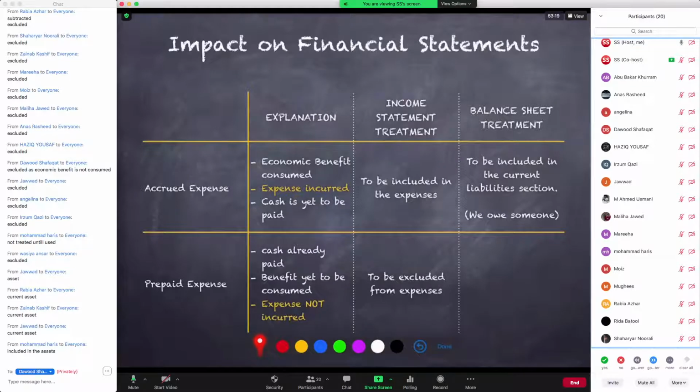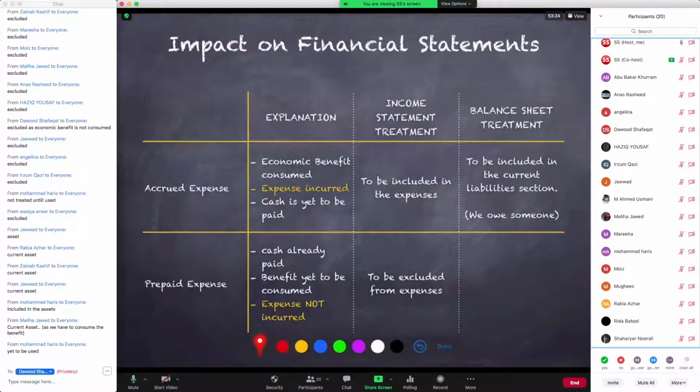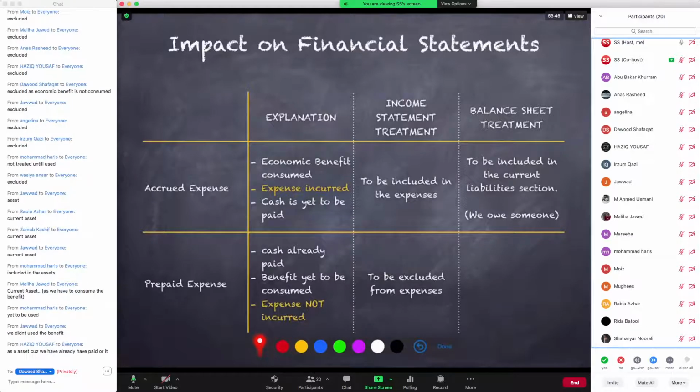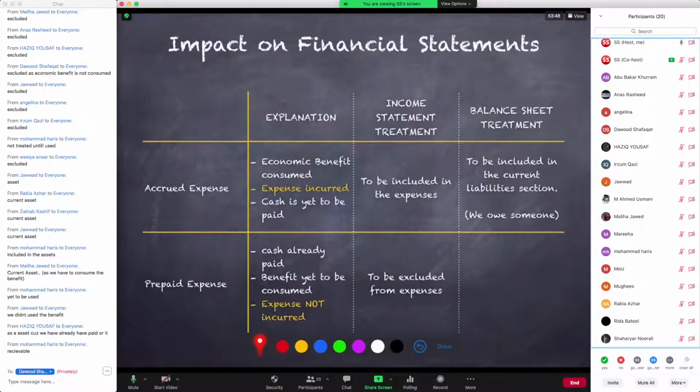We understand current assets, yes, but why do we show it as a current asset? Maliha says current asset as we have to consume the benefit. Very good, Maliha, but which is yet to be used. Basically, the reason is that if you make a payment in advance to someone, do you agree that that someone else owes you that service? अगर आपने रेंट एडवांस में पे कर दिया है तो अब आपका लैंडलॉर्ड आपको ओ करता है अकोमोडेशन सर्विसेज. It's a receivable. Mohammad Haris, very good. Hazik, as an asset, क्योंकि वो हम ऑलरेडी पे कर चुके हैं और अब हमें कोई शख्स ओ करता है.